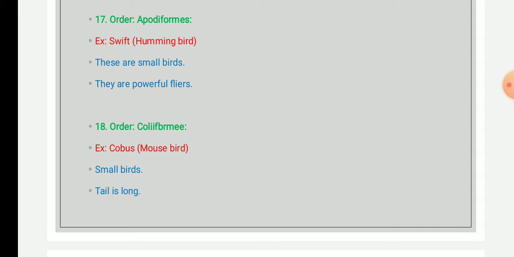They are commonly known as colies or mousebirds, and due to the presence of their feathers, the texture resembles a mouse's skin.